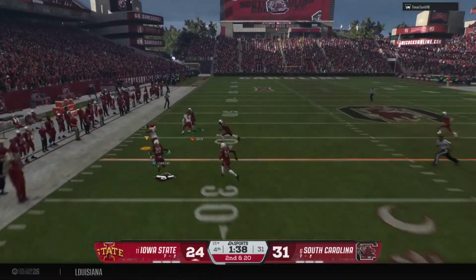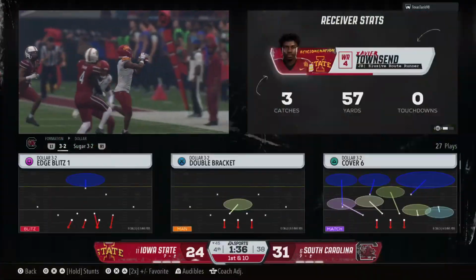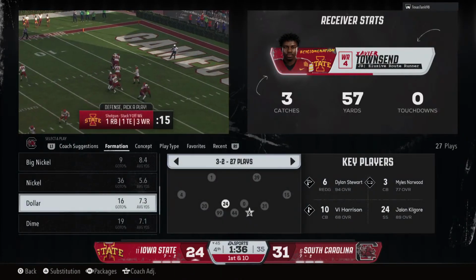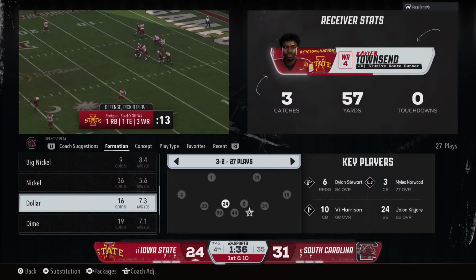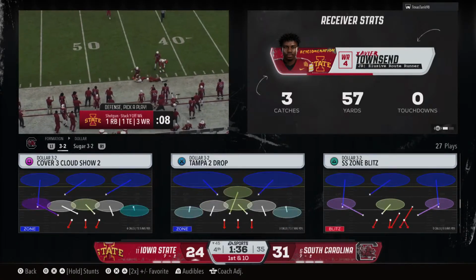Quick throw to the left side. Oh, what a grab! They stop him at the 45, but that's good for a first down. What a gain here. Big play for this offense. The quarterback and receiver just seem to be in sync. Tough on that corner to try to make a play on that ball.